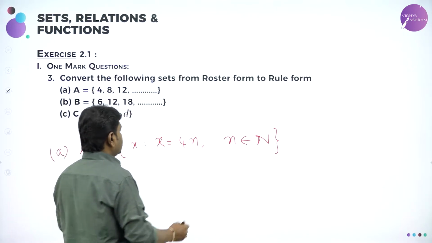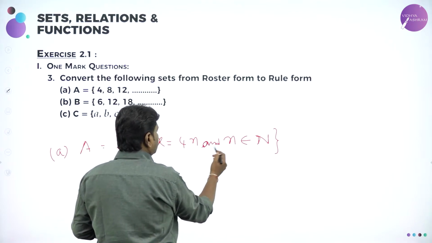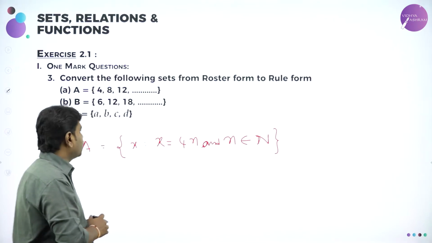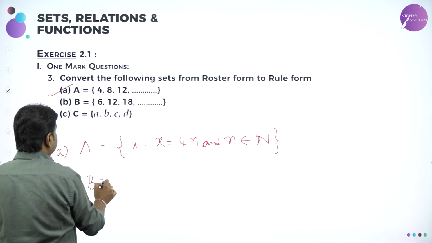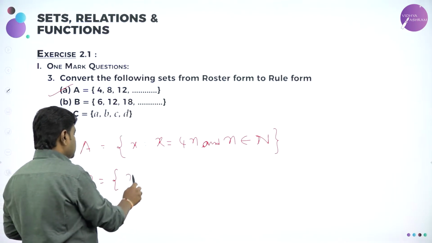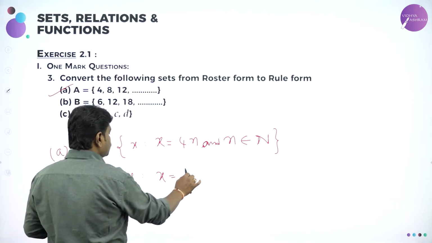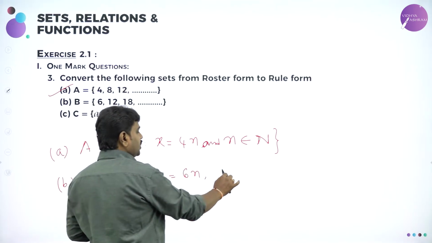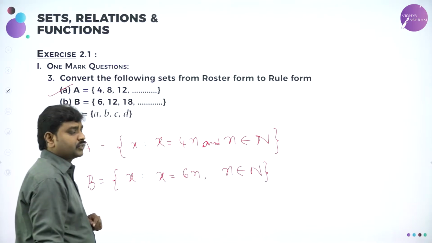So x such that x is equal to 4n and n belongs to natural numbers, you can write. Then B is equal to 6, 12, 18. These are all multiples of 6. So x such that x is a multiple of 6, or we say x is equal to 6n, n belongs to natural numbers. This is a simple way of writing, and this is the best way of writing.